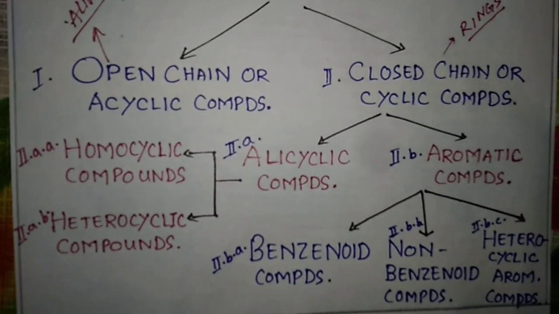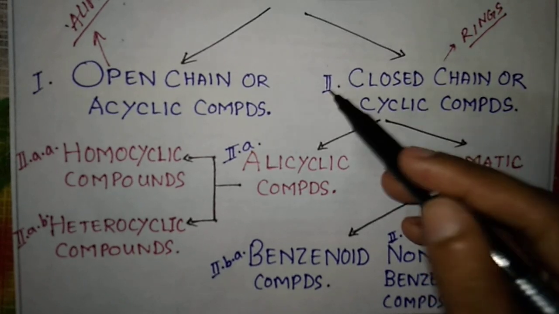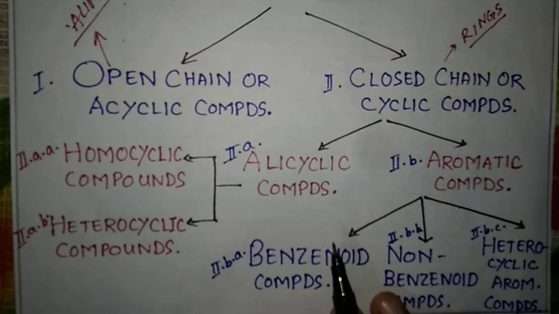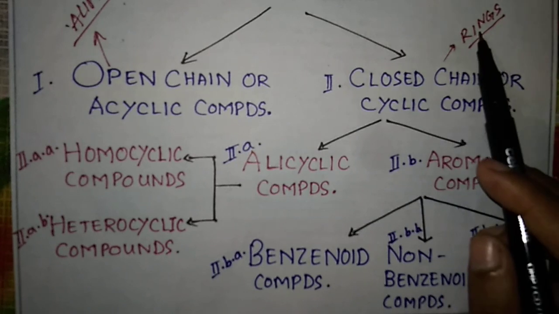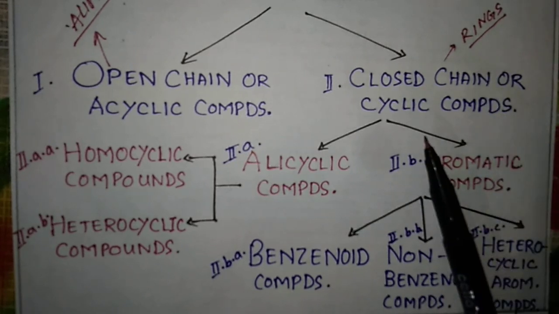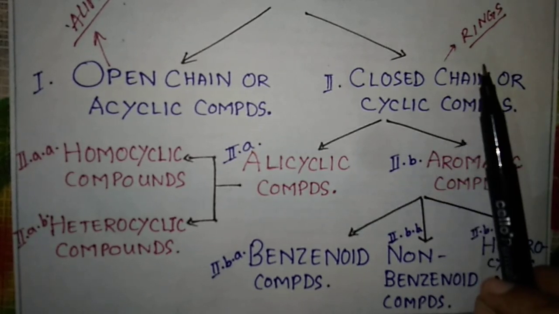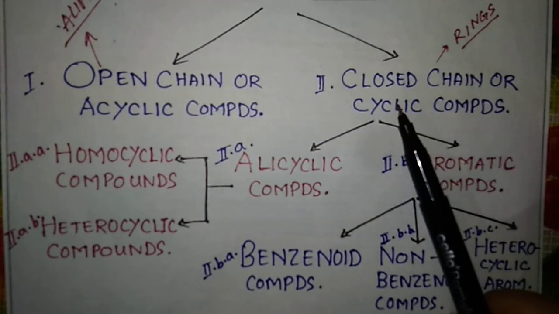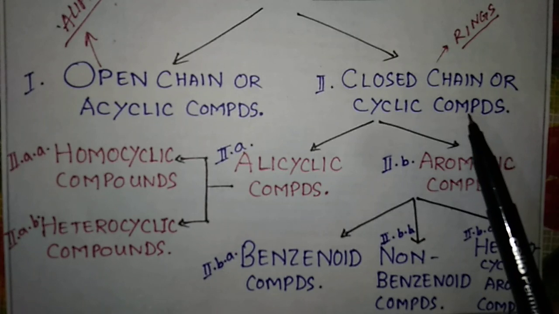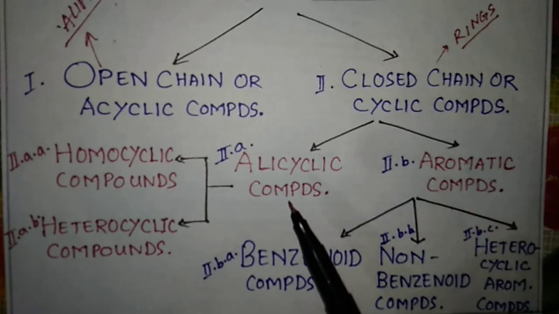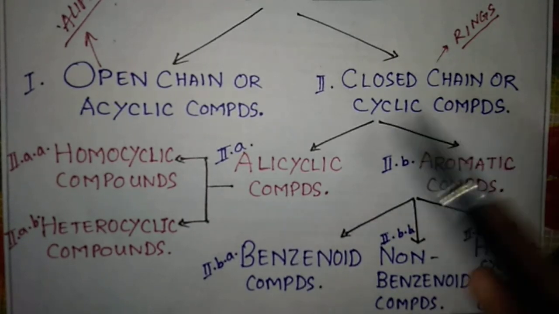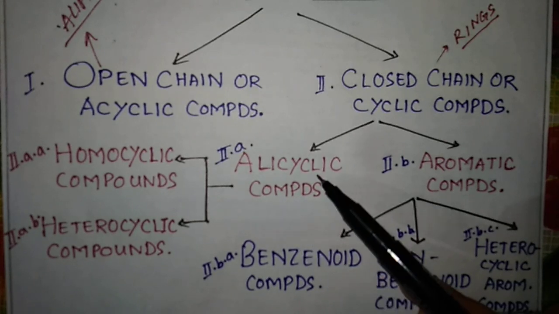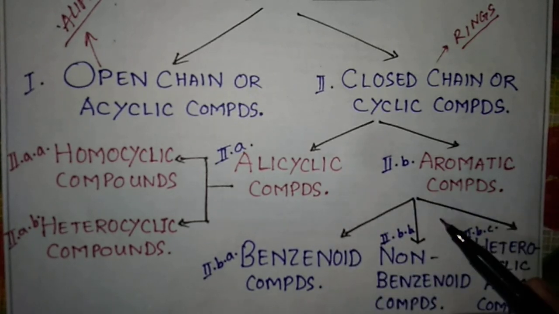Now we come to the closed chain compounds. These closed chain type of compounds mainly consist of rings. In the structure of this compound, you will get one or more rings, and hence they are called cyclic compounds also. They are further divided into two types, which are the alicyclic compounds and the aromatic compounds.